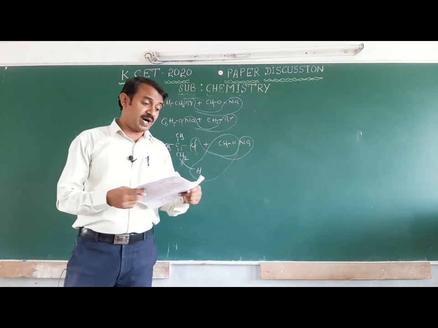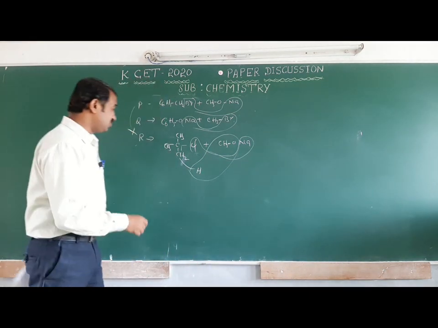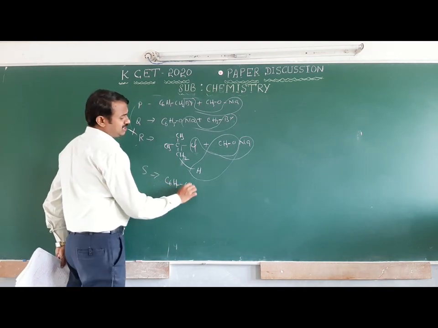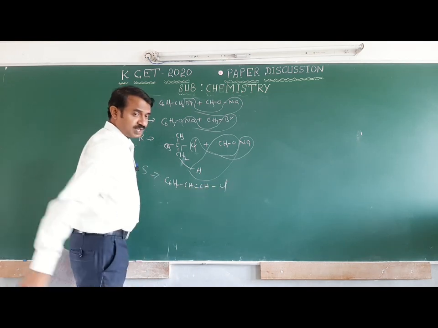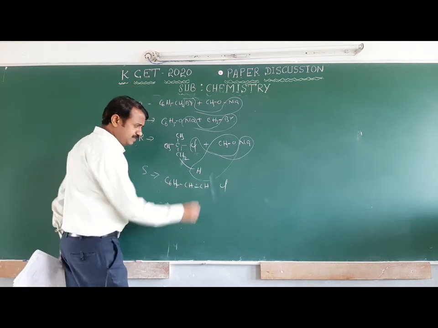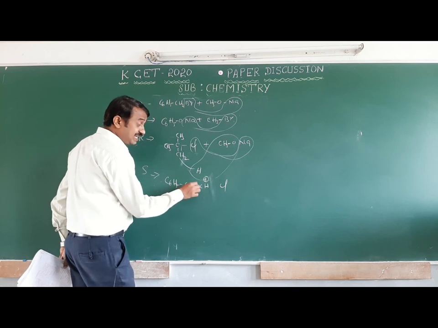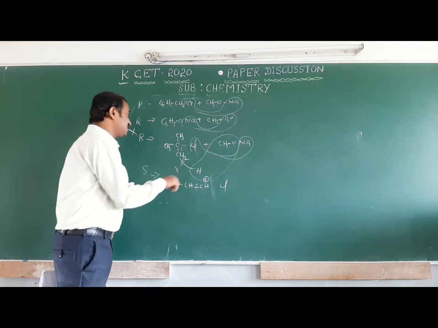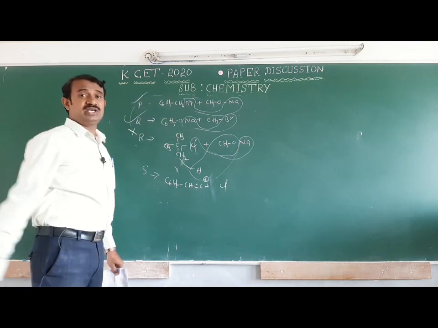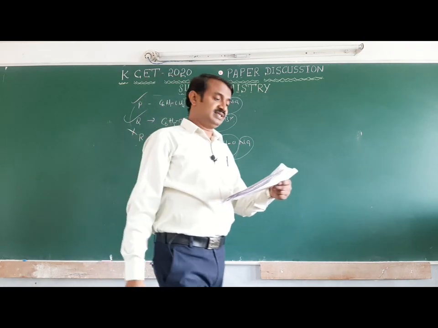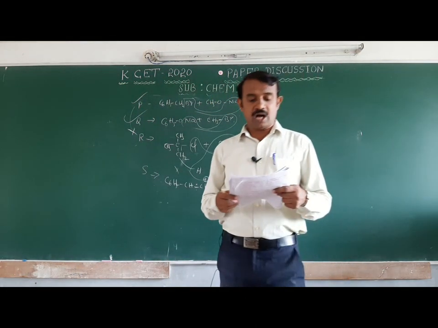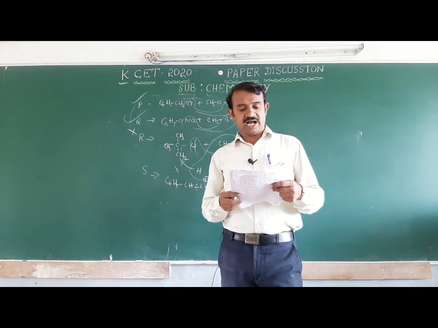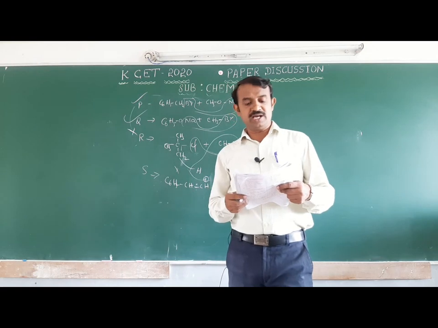Next, the last one is cinnamyl chloride. This is very important. S is cinnamyl chloride, C6H5CH=CHCH2Cl. When the bond breaks, it forms a carbocation with a resonance structure. That's why its reactivity in Williamson ether synthesis is very low. But P and Q we can easily prepare as ethers. The options are both Q and S, both P and Q, both R and S, and both P and R. The answer is P and Q.